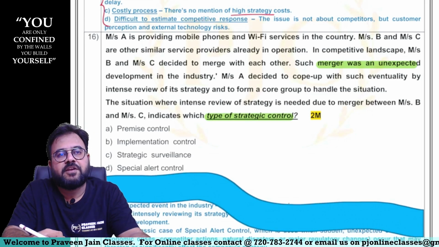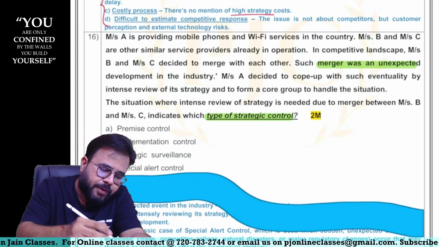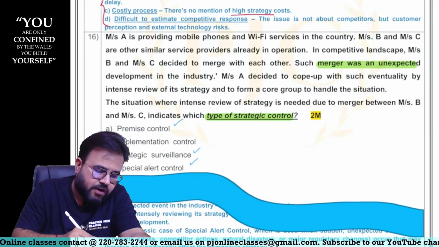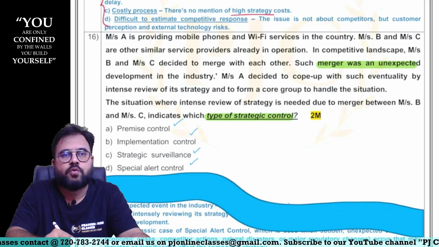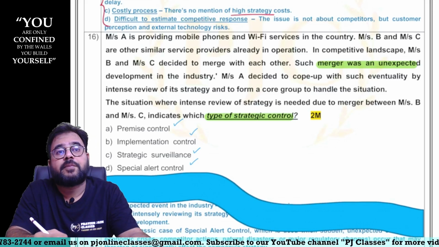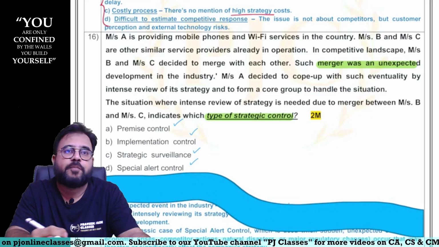Can I say in our syllabus, we have seen there are 4 types of strategic control. One was premise control, one was special alert control, one was strategic surveillance, and one was implementation control, sir. Now, can I say premise control is nothing but what, sir? If at all your strategy is based on certain assumptions and over a period of time, if those assumptions change, you have to make suitable changes.